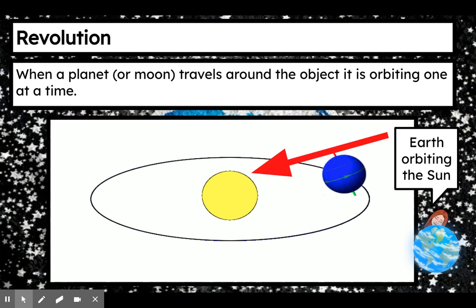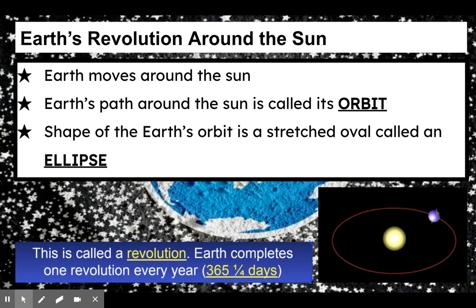If you want to get really technical here and you look at the Earth, you also notice the Earth has a green arrow on it. So not only is this image showing the Earth revolving around the sun, but it's also showing the Earth rotating around its own axis. When we talk about revolution around the sun, we're basically just talking about the Earth moving around the sun. Now, the path that the Earth takes is called an orbit. An orbit is this path or line that the Earth will take around the sun as it travels the 365 and a quarter days.